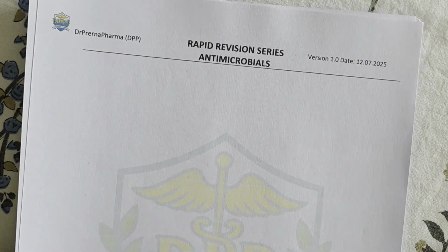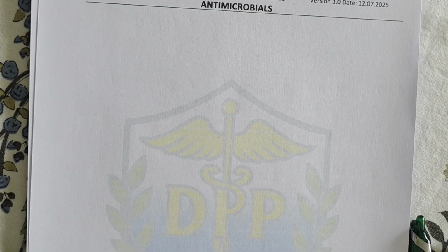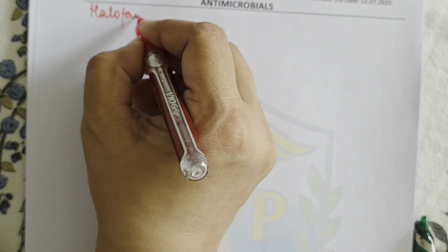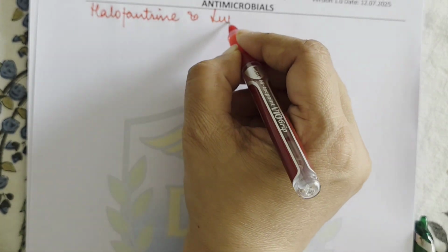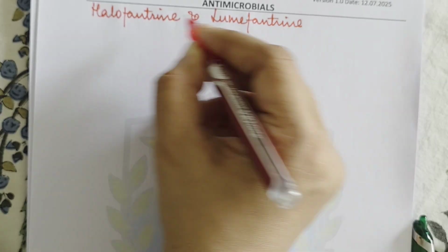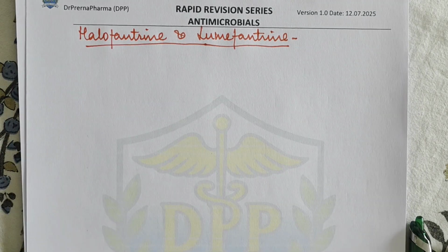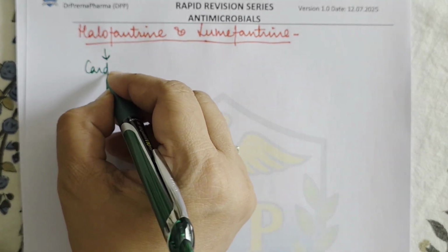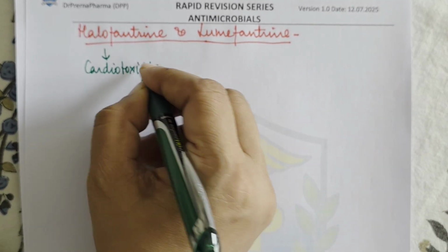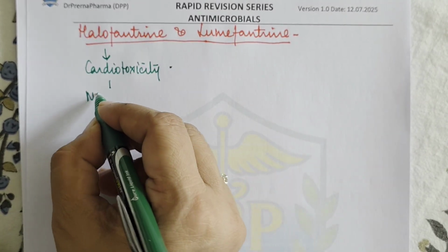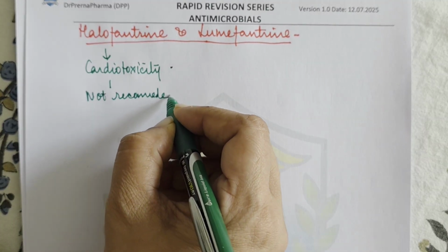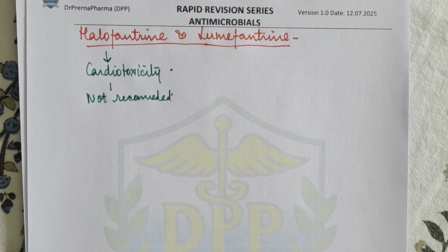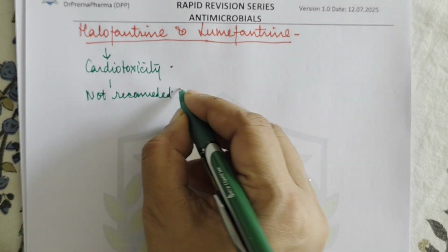The next very important new drugs that have come up for the treatment of malaria are halofantrine and lumefantrine. Okay, these are the drugs. Halofantrine and lumefantrine, these are new drugs. Now halofantrine is known to cause severe cardiotoxicity. So due to these reasons, it is not recommended for the chemoprophylaxis of malaria. And use of this drug is usually not recommended in chemoprophylaxis.